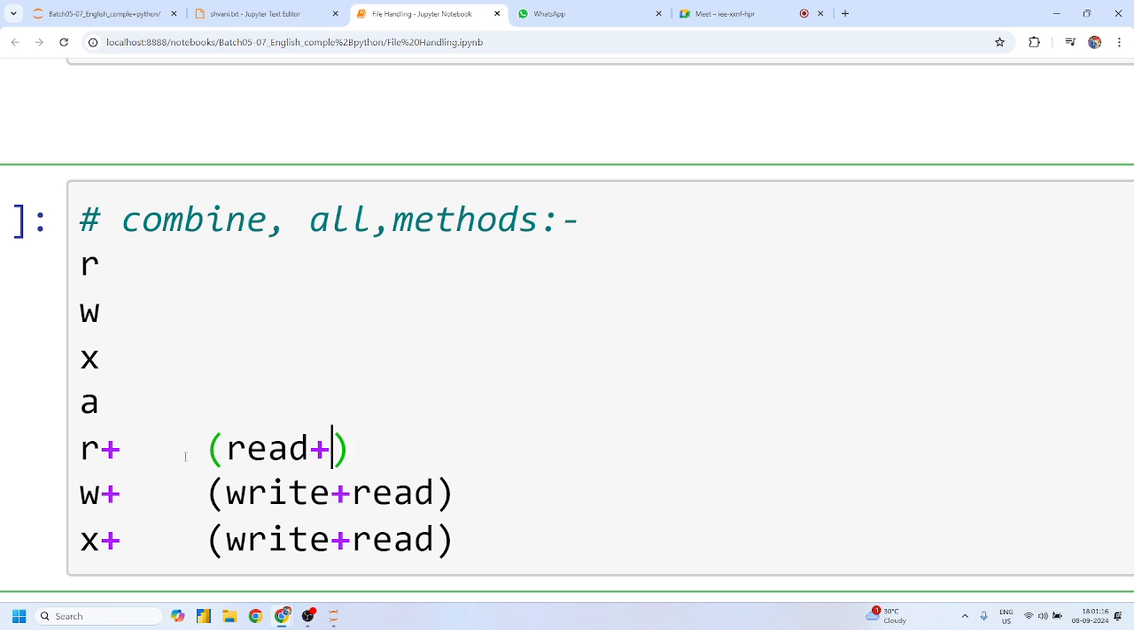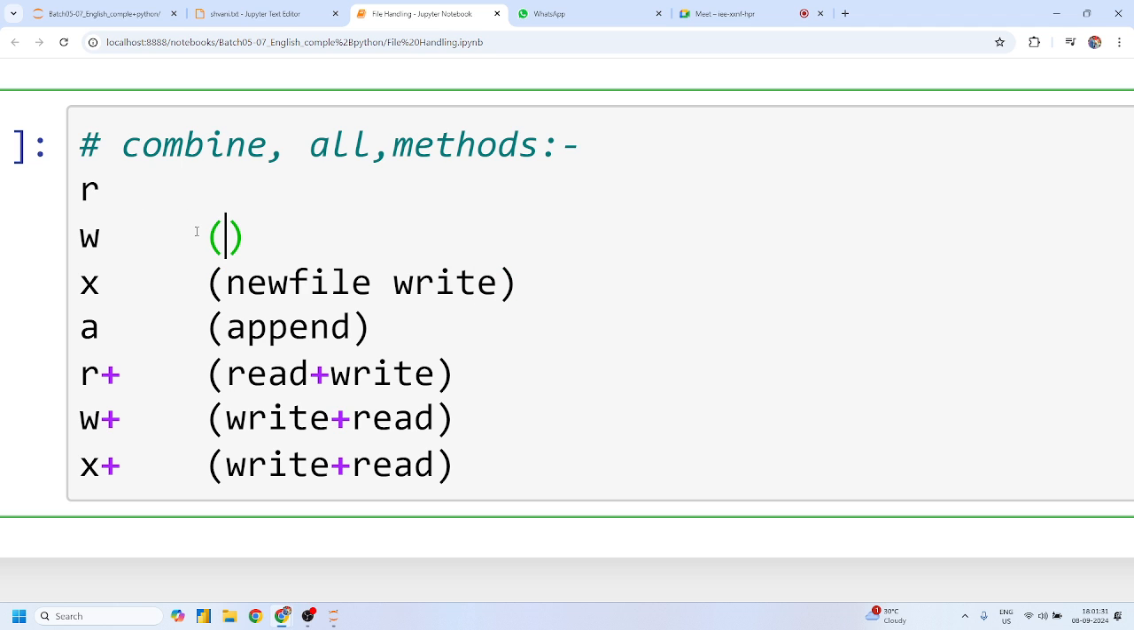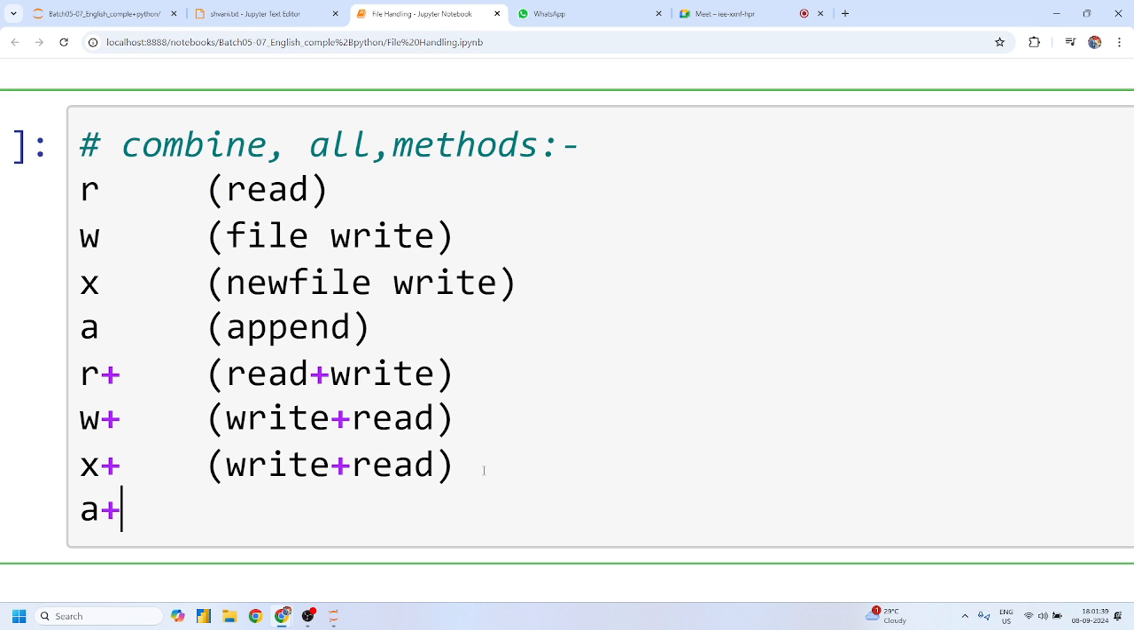Now, what about this? Read plus write. This one is just append mode. Okay. New file, write. File, write. Just simply file, write. Okay. Read operation. Now, what about this one, guys? A plus mode. Of course, append itself is a writing operation, right? Itself is a writing operation. Yes or no, guys? So append is write plus read. Yes or no, Shivani?